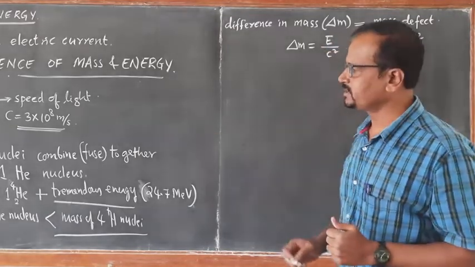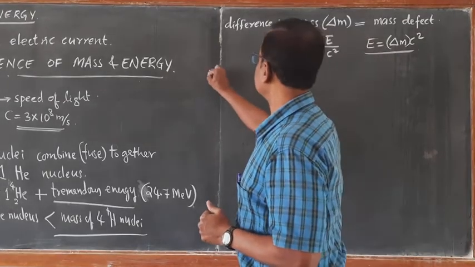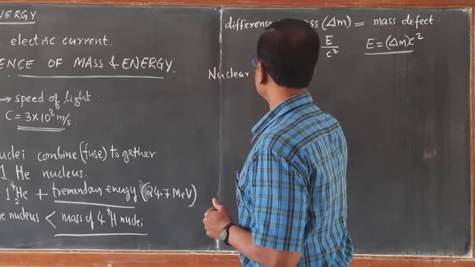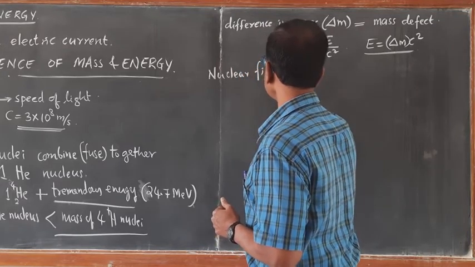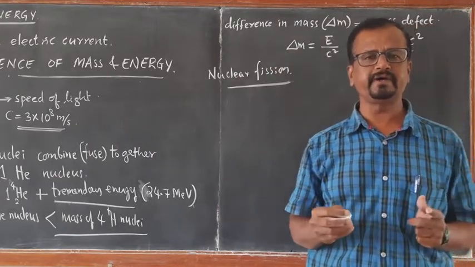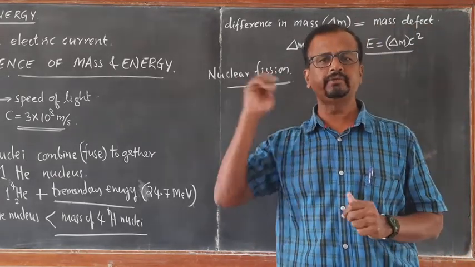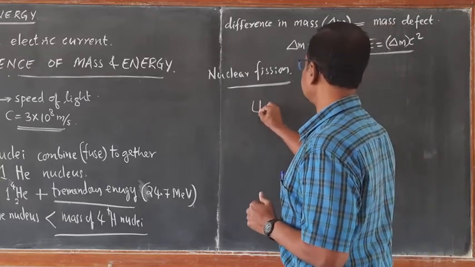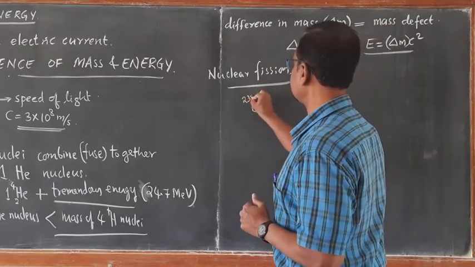Then the second important reaction is nuclear fission. What is nuclear fission? Here, a heavy nucleus like uranium-235 breaks into lighter nuclei. For example, uranium-235 is a heavy nucleus.